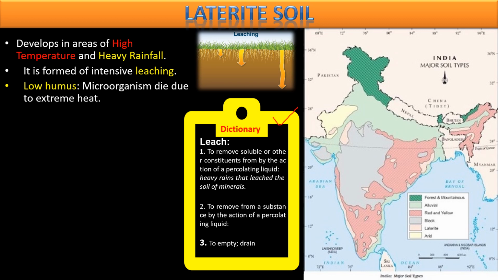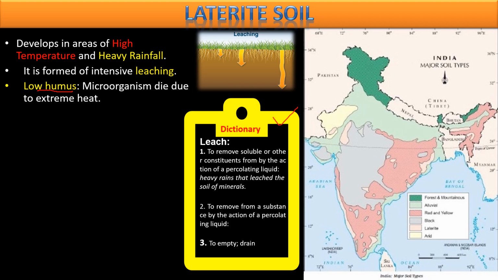Even due to heavy rainfall, the leaching takes place, and due to high temperature, microorganisms cannot survive here. If there are no microorganisms, it means no humus or low humus. So both these things: minerals are being washed away due to heavy rainfall, and no microorganisms to create humus. So this soil is not good for cultivation.